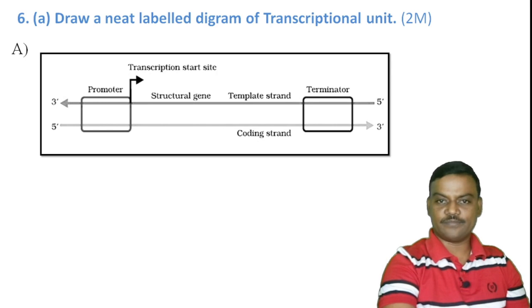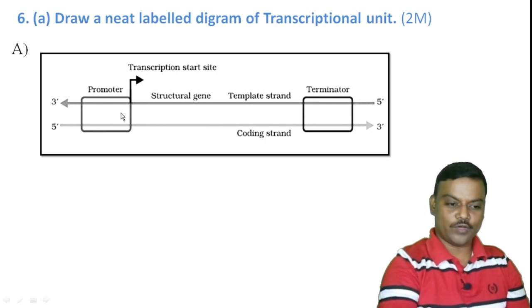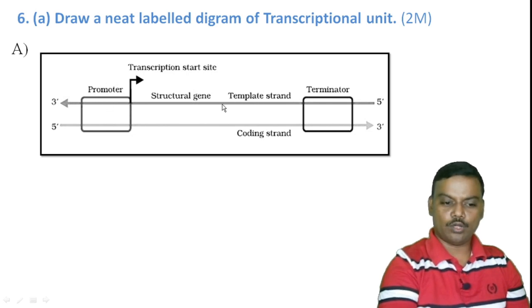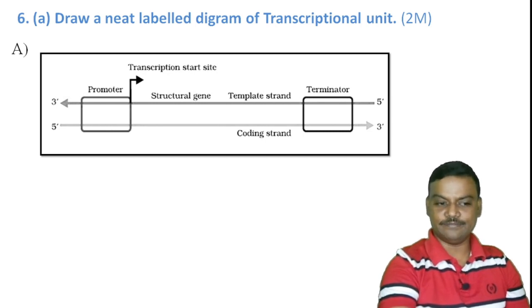The next question is a split question, question A. Draw a neat labeled diagram of transcriptional unit for 2 marks. For this you should draw this diagram, and here 3' to 5' is called the template strand, and the 5' to 3' strand is called the coding strand. The transcriptional unit consists of promoter, structural gene and terminator. You should mention this labeling for this diagram.